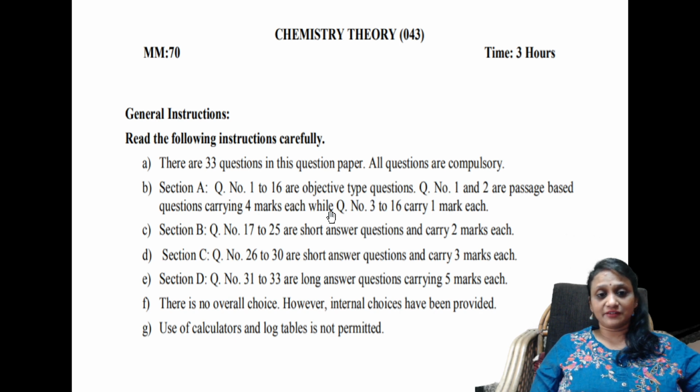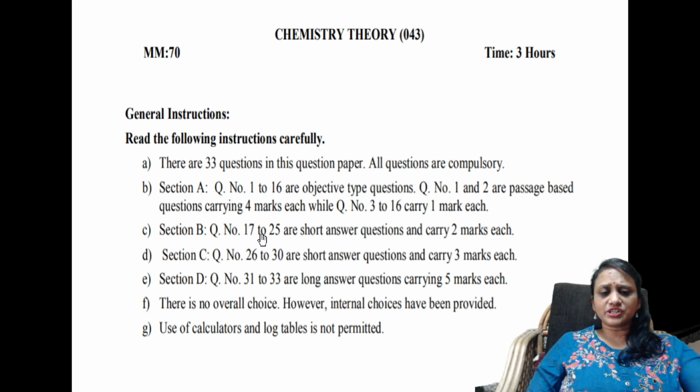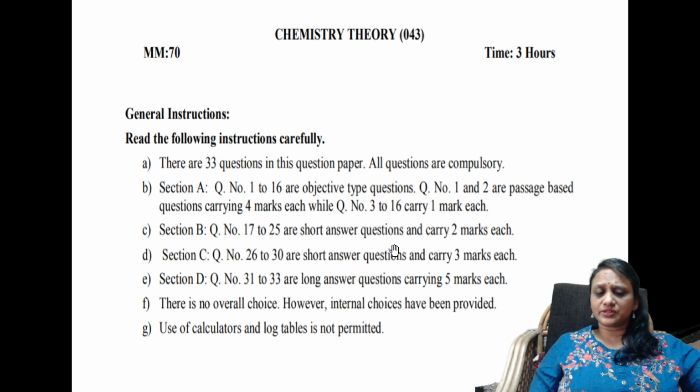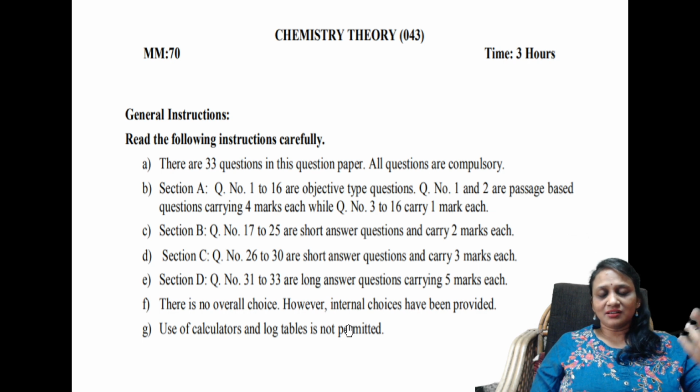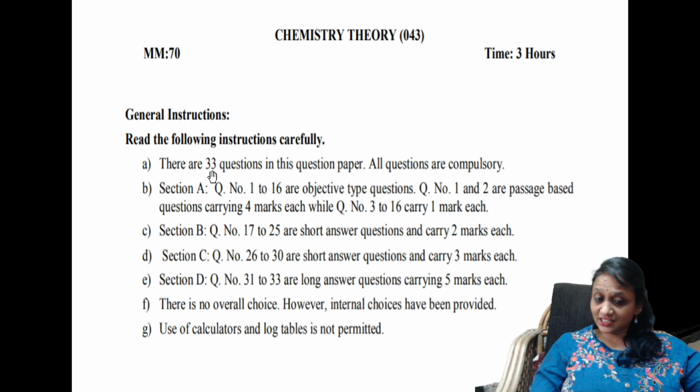You need to be very, very careful. Then comes section B. So question numbers 17 to 25 are short answer questions and they carry 2 marks each. Okay, not a problem. 26 to 30 are short answer, they carry 3 marks. In section D, question numbers 31 to 33 are long answers, so they carry 5 marks each. So 5 mark question, 1, 1, 1 would be there, and in some other cases 2 plus 3 would be there, like that. So the total number of questions is 33, right students?